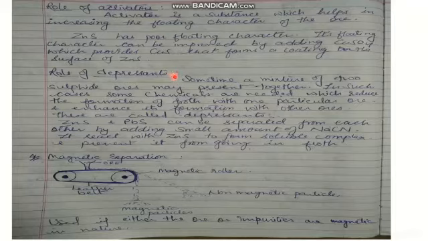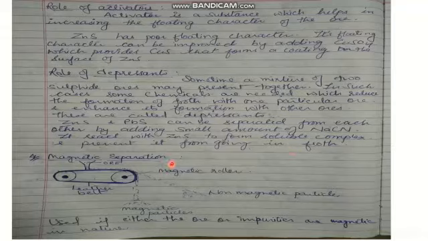What happens is that sometimes a mixture of two sulfides may be present together. In such cases, some chemicals are needed which reduce the formation of froth with one particular ore and enhance its formation with the other ore. These are called depressants. For example, ZnS and PbS can be separated from each other by adding a small amount of NaCN. It reacts with ZnS to form a soluble complex and prevents it from getting into the froth. In this way, we can separate ZnS and PbS.